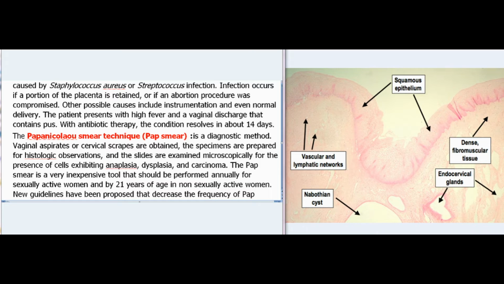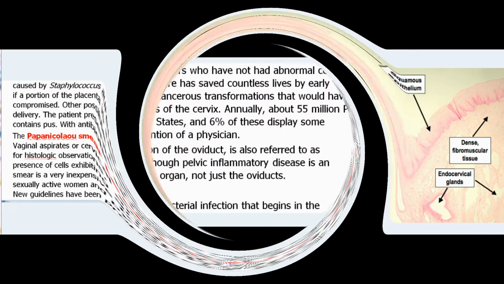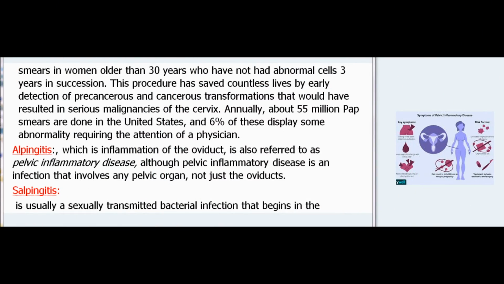New guidelines have been proposed that decrease the frequency of Pap smears in women older than 30 years who have not had abnormal cells 3 years in succession. This procedure has saved countless lives by early detection of precancerous and cancerous transformations that would have resulted in serious malignancies of the cervix.